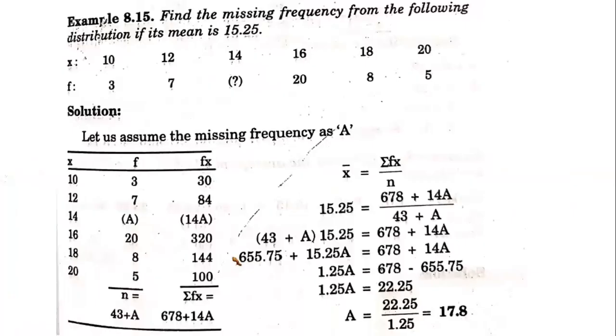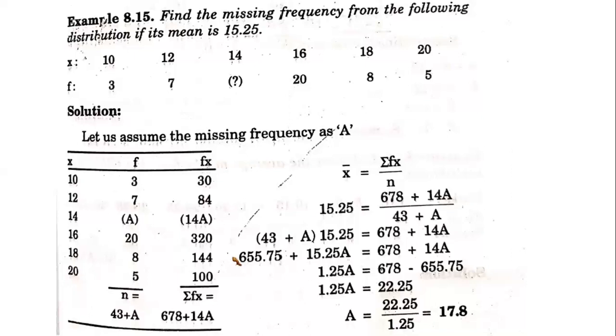So next one is the missing frequencies problem. Here the average will be given, but the missing frequency we have to find out. So here we have the data: x will be 10, 12, 14, 16, 18, 20. Frequency is 3, 7. Then we don't have the frequency for the third one, so it is taken as a question mark. For 20, 8 and 5.